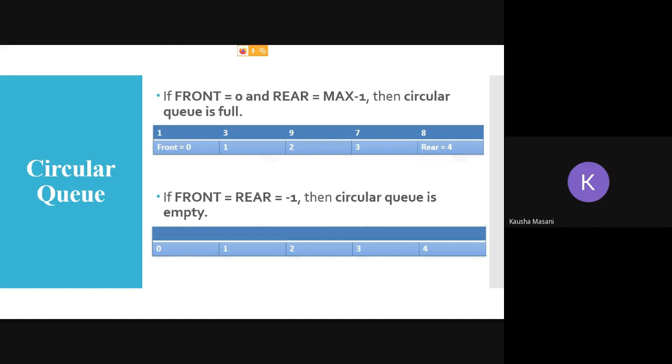Students, clear till here? Rest of the students did not get?